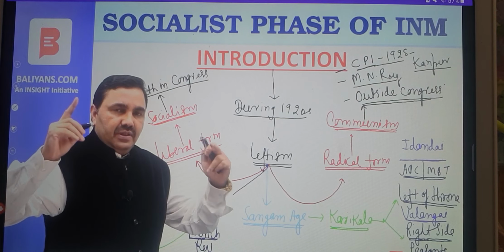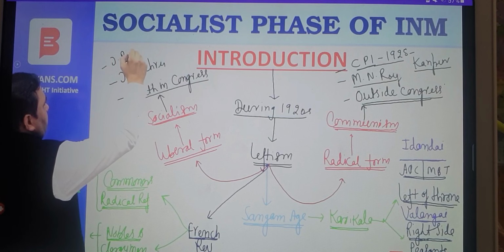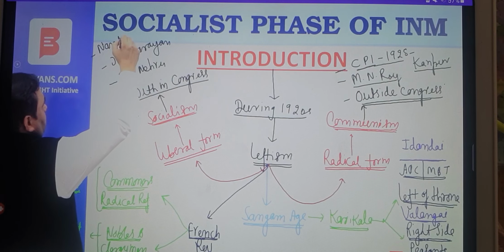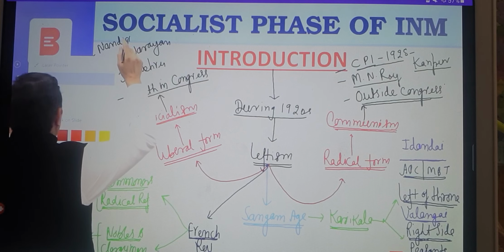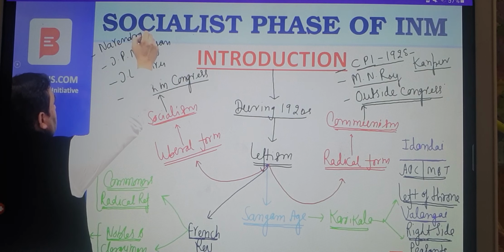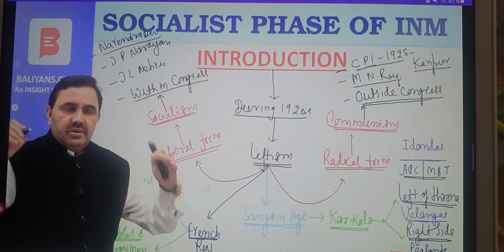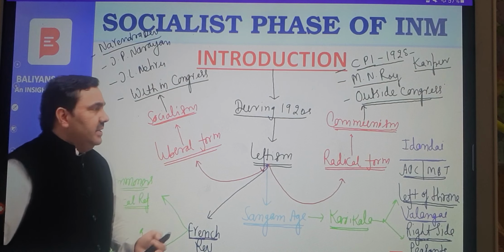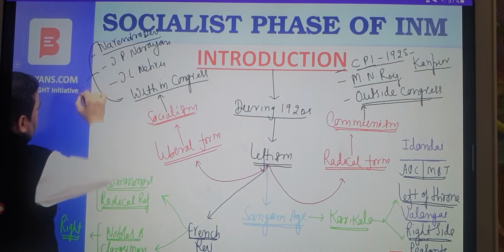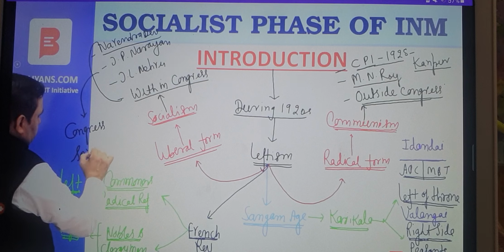The liberal branch of leftism was socialism. It was within Congress. Leaders like Jawaharlal Nehru, Jayaprakash Narayan, Acharya Narendra Dev, Achyut Patwardhan, Minu Masani, etc. were the prominent leaders of the socialist group within Congress. These leaders later established or formed a party that was the Congress Socialist Party. This was a party within Congress.